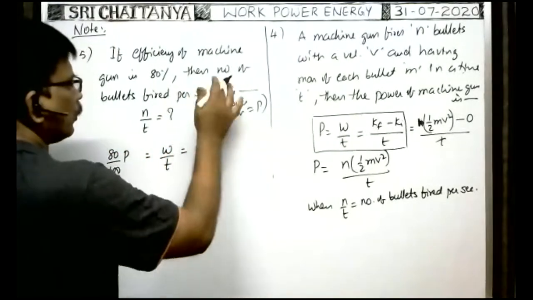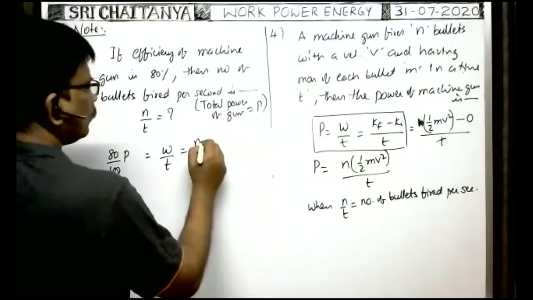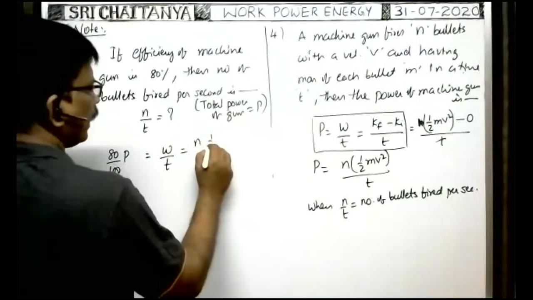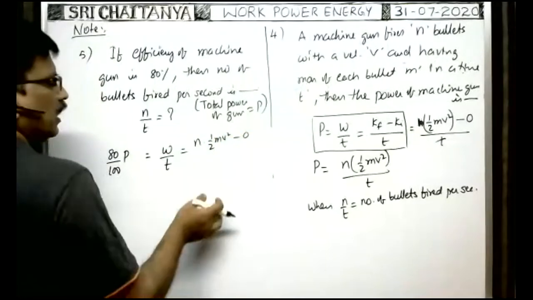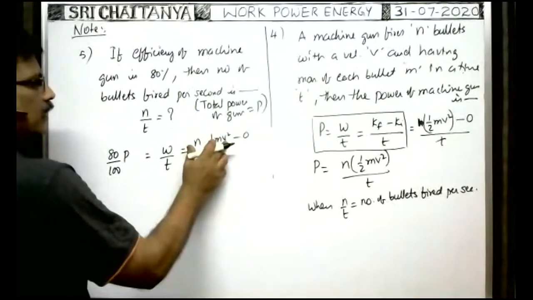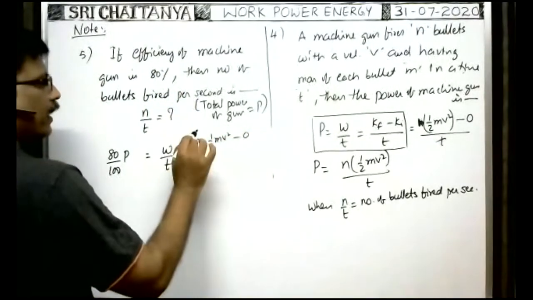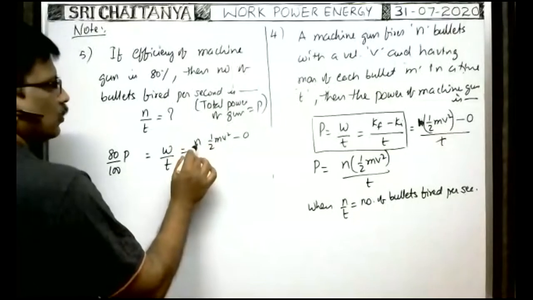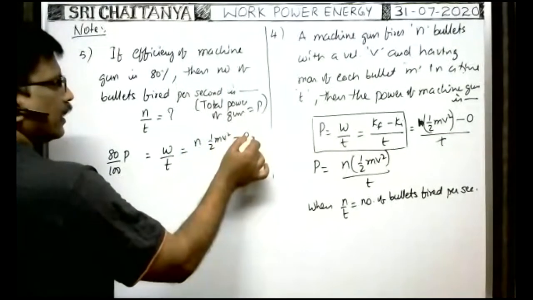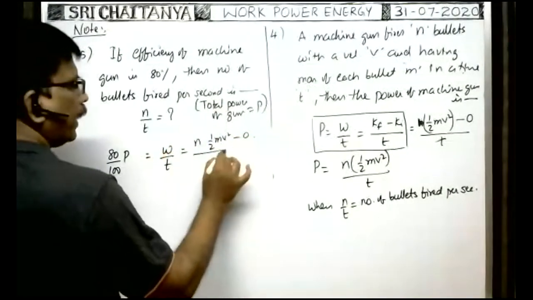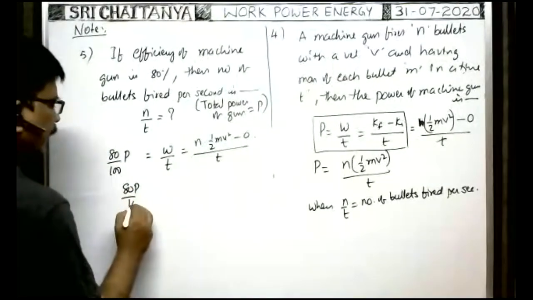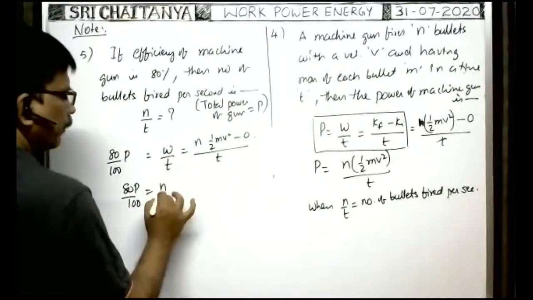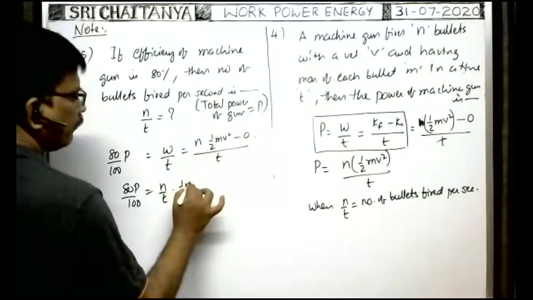If each bullet is fired with a velocity v, then the total work done in firing n bullets in t seconds is n into half mv square minus the initial kinetic energy, which is 0. Therefore 80P by 100 is equal to n by t into half mv square.